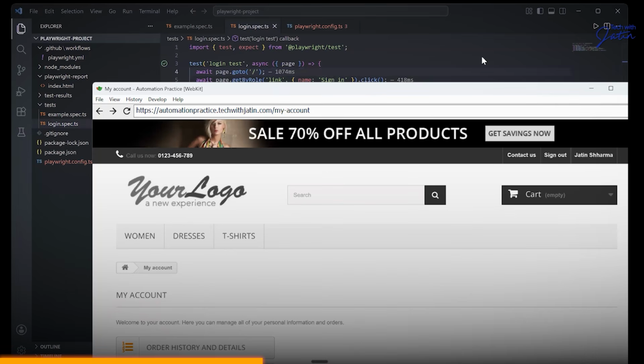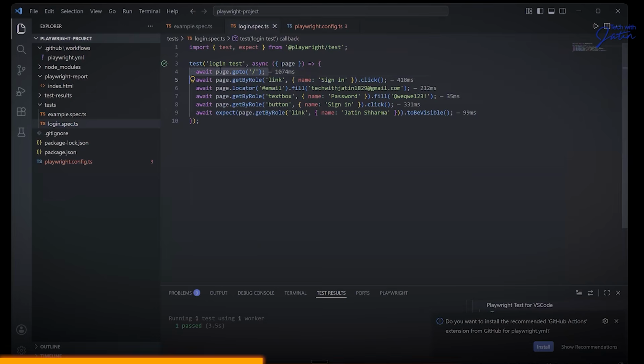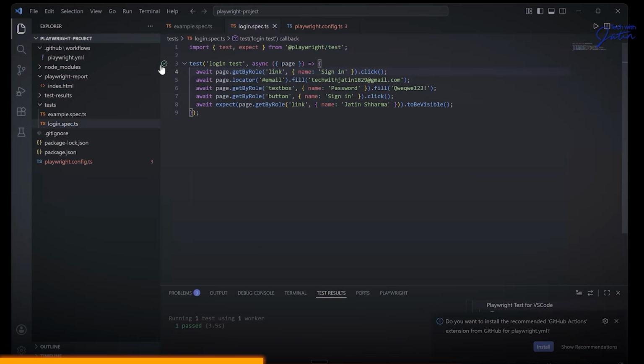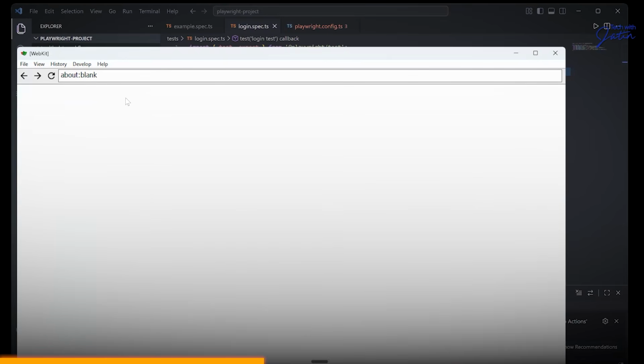If I remove this particular line, save it, and click on the play button, you see it works, but it is waiting for the sign in. If I have removed that page.goto, it is still about:blank.